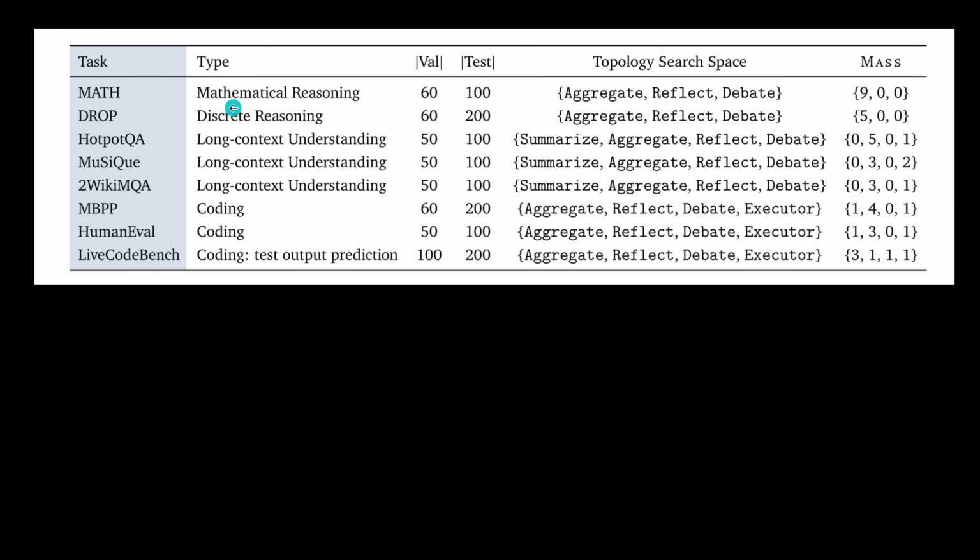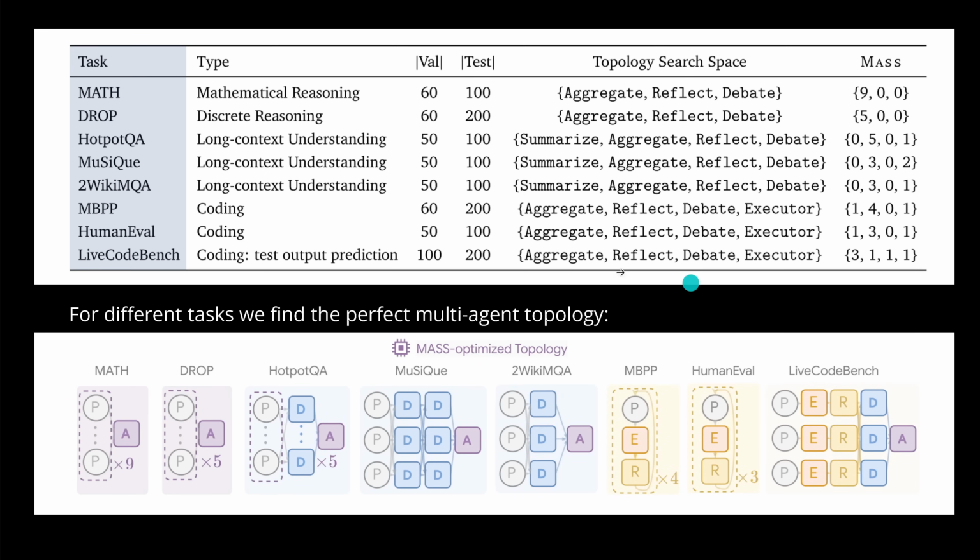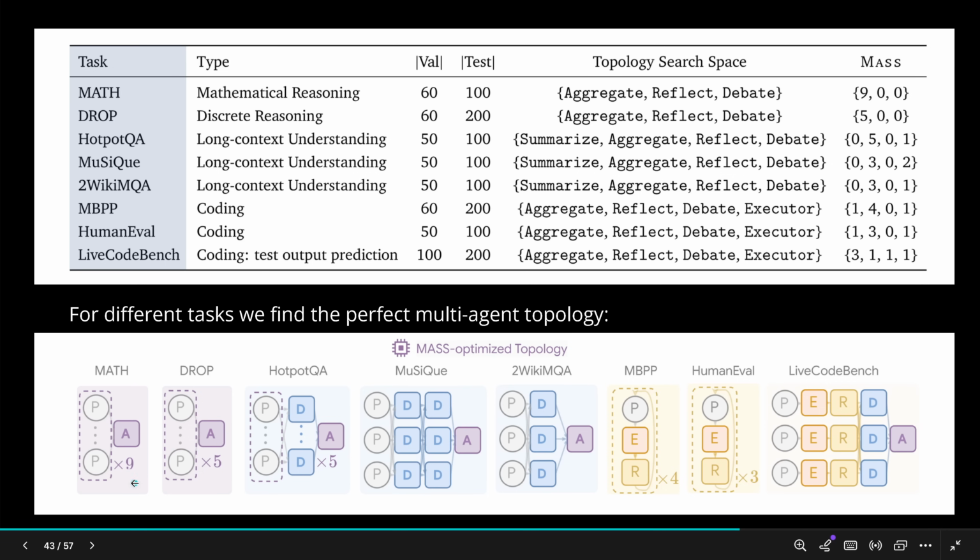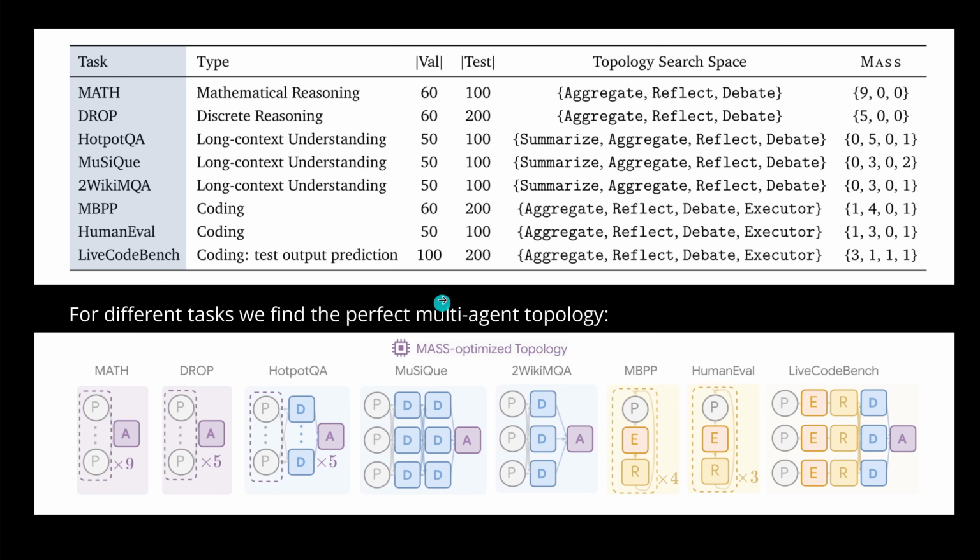For example, here for the mathematical reasoning, they found that if they have the structure in the block of aggregate, reflect, and debate, if they run this 9 times, they have the best result. Okay, so you see, as easy as this. So here you have again for each task, MATH, DROP, here now you have the task here. You see this is now the best, perfect is maybe a little bit too strong. This is the multi-agent topology that is successful in the task. And as I told you, 9 times, you see this exactly here for the MATH.